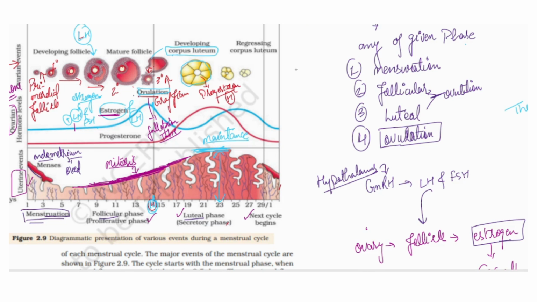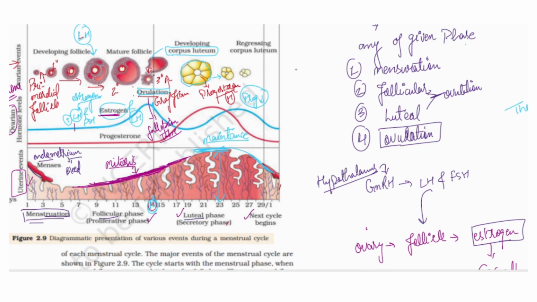Okay, but the corpus luteum has to disintegrate. So in this case, the corpus luteum was slowly degrading, so the progesterone level will also become low slowly. So because of that, what will happen? Now the progesterone is low, so the endometrium membrane is also going to shed off again.